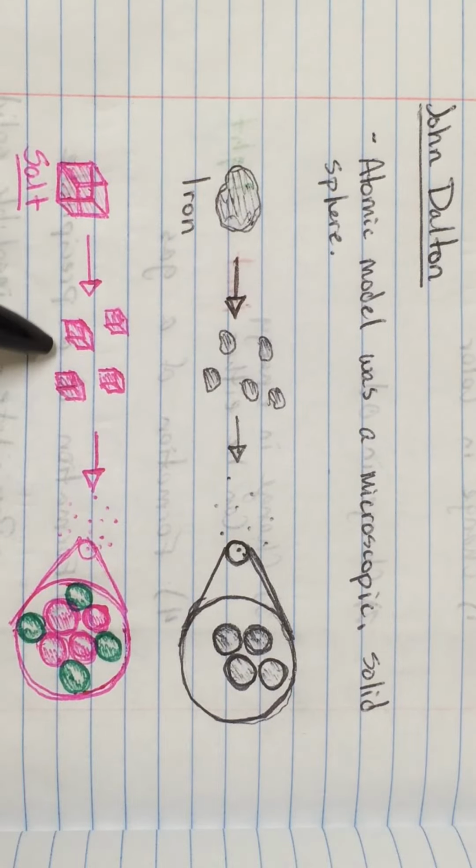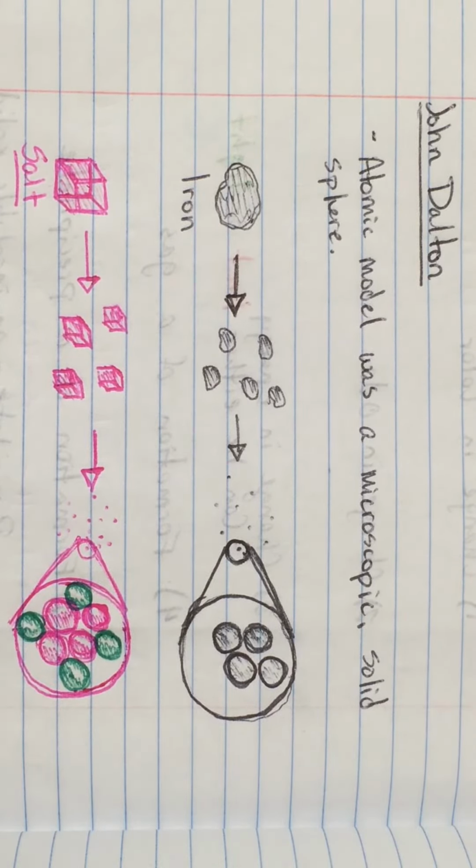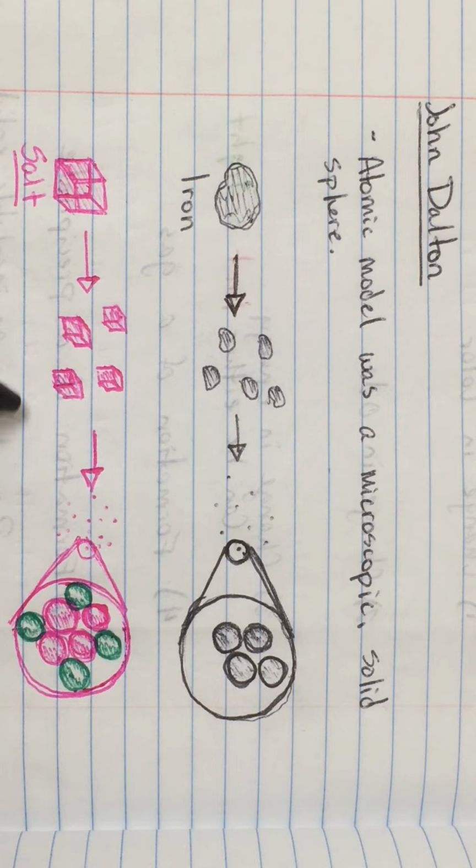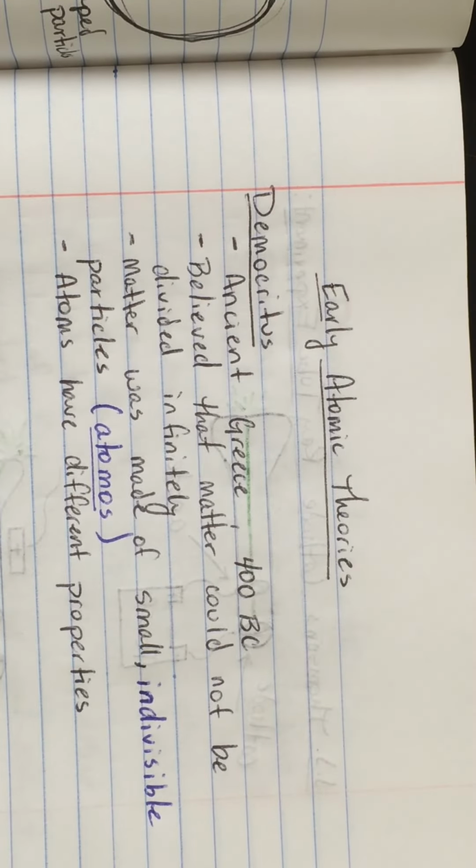Salt, on the other hand, when we break it apart, you're going to notice two different kinds of particle here. And that's because salt is not an element, it's a compound. And so we have two different types of atoms. One of those atoms are sodium atoms, and one of them are chlorine atoms. And you'll notice that all of the sodium atoms are the same, and all of the chlorine atoms are the same, but they're different from one another. But the John Dalton model is that they're still all microscopic solid spheres. You'll sometimes hear this model referred to as the billiard ball model. And so that's the end of page 12 in your interactive notebook on early atomic theories.